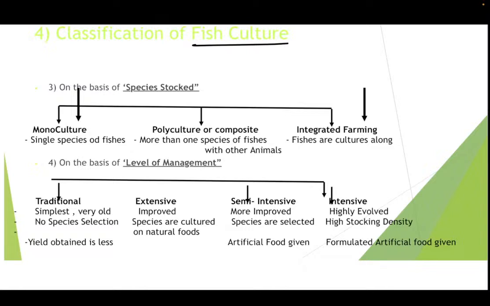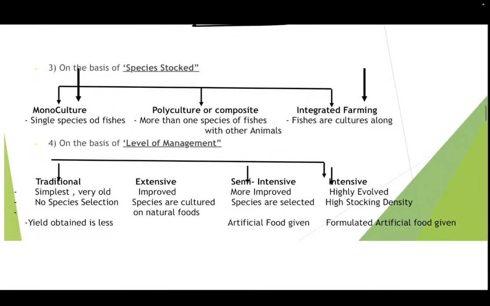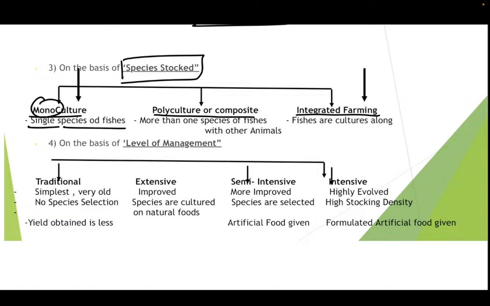Okay, so on the basis of species stocked, on the basis of the seeds that we are stocking, it is classified as monoculture, polyculture or the composite culture and the integrated farming. Now, what is a monoculture? The word mono itself means single. So, a single species of fish is stocked.